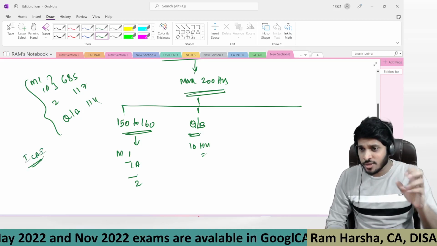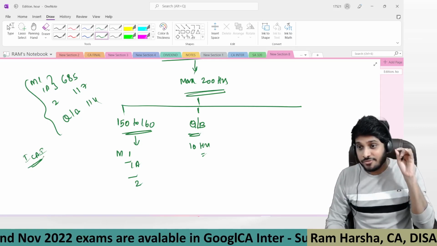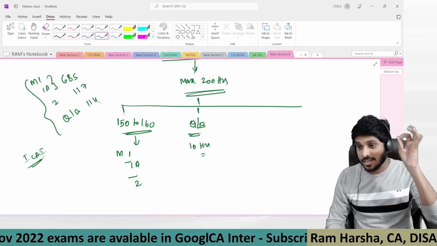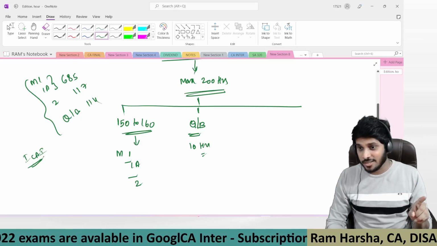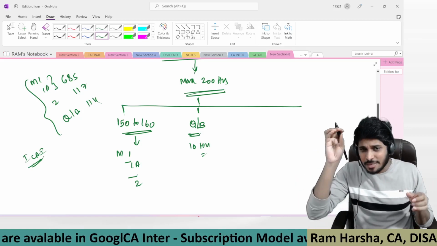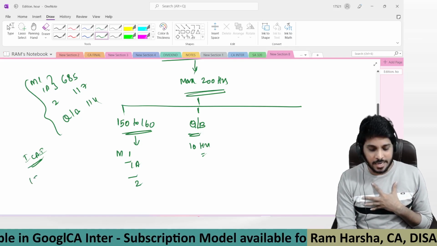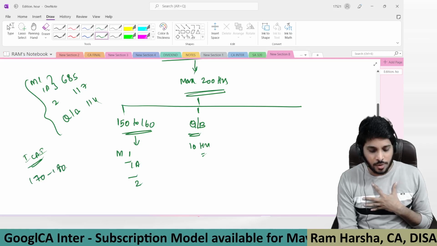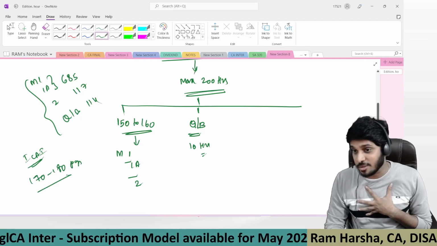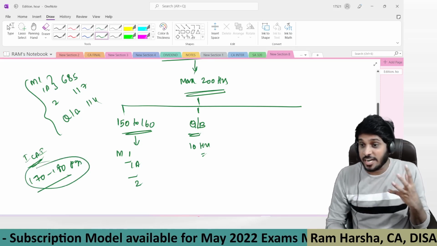For which concepts? For some 4 or 5 auditing standards, and for fiscal loss audit under direct tax, we are straight away following ICA material. And for 1 or 2 concepts in the bank audit chapter also, we are following ICA material. So roughly, approximately 170 to 180 pages of content we are following from ICA material. Our lectures are taken from ICA material with respect to those 170, 180 pages.